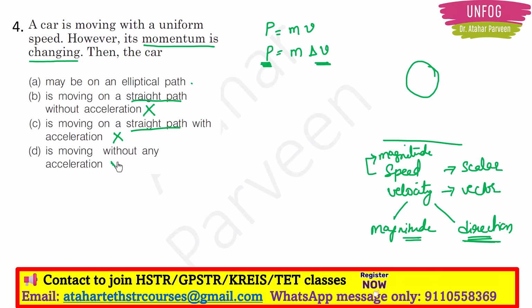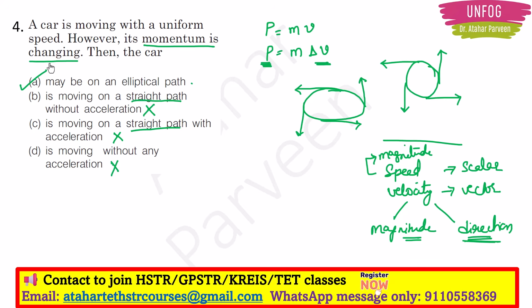Without acceleration means the velocity doesn't come into picture at all. But if I talk about the motion of that car in an elliptical way or a circular way, the velocity will change direction every time. There will be a change in the direction of the car. That means the velocity is having different direction. So that's why option A will be the correct answer here.